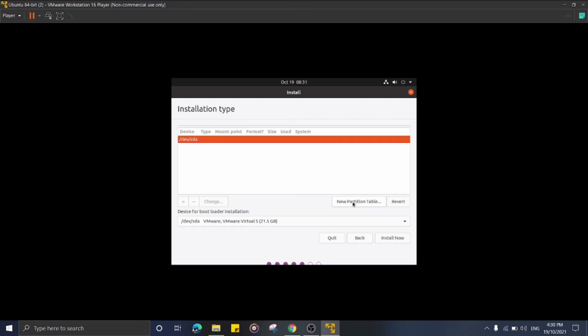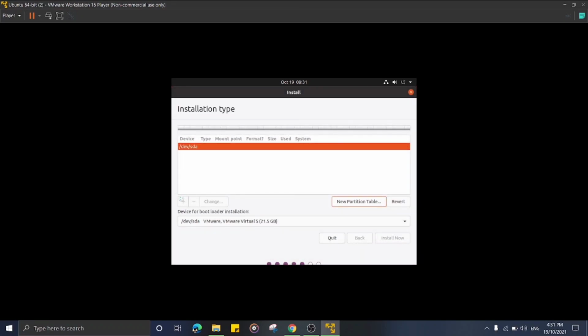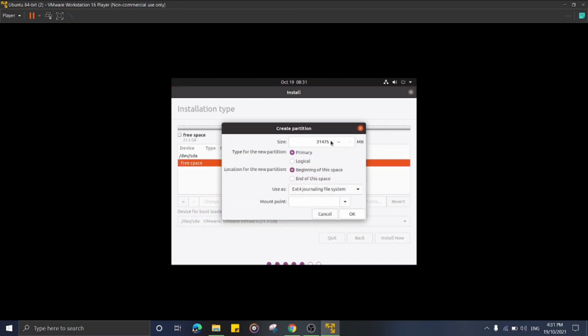And now just click new partition table. Just click continue. And now click the add symbol. For root, I choose 10,000 size. And just click OK.